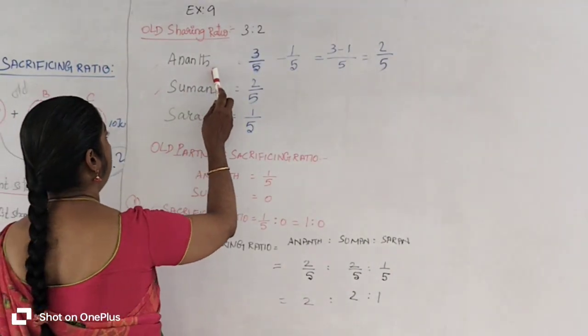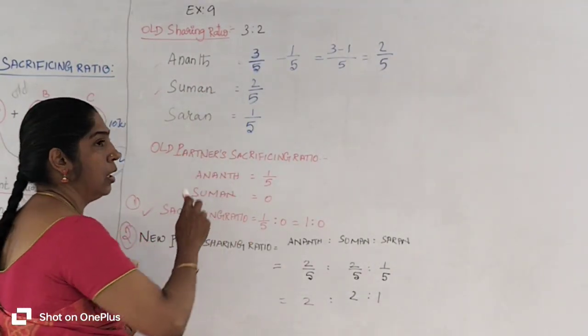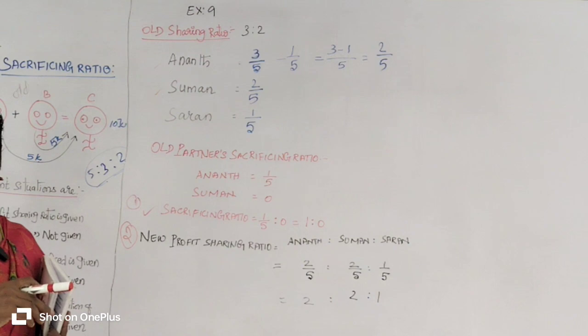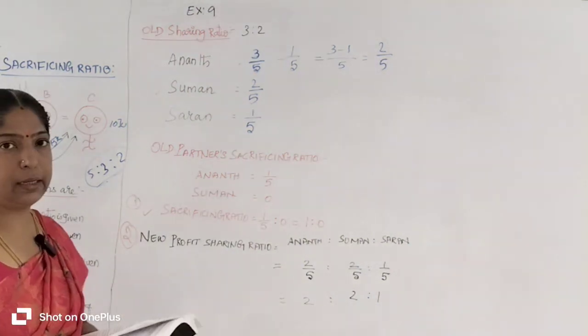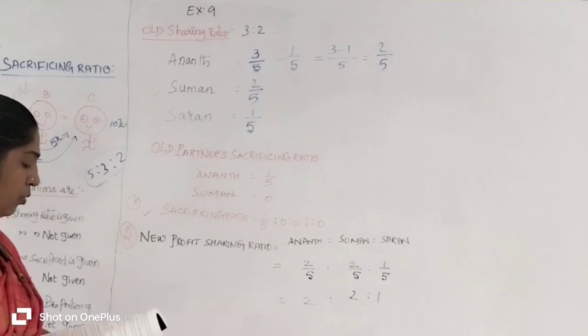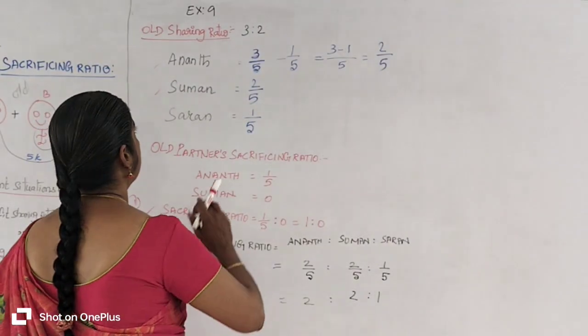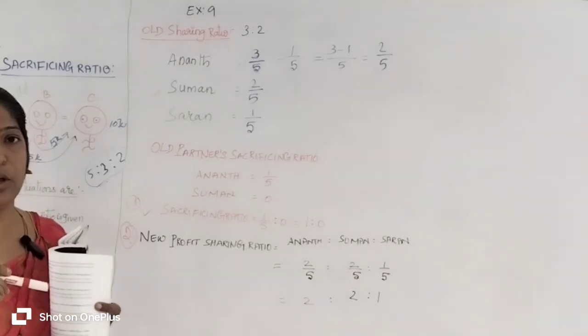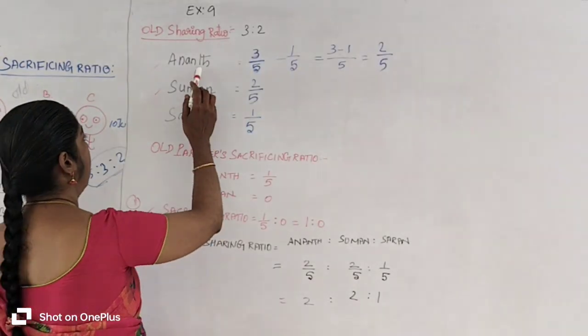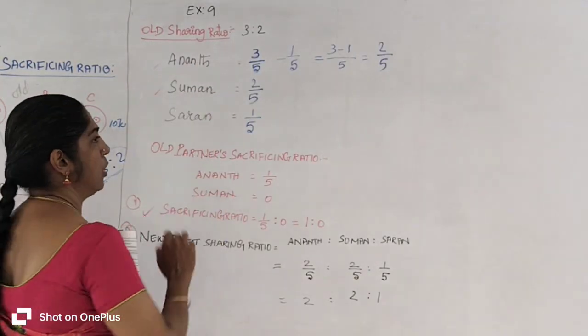Listen. Who are the partners? Saran, Anand and Suman. First we are going to apply what is given in the question as it is. What is the old sharing ratio? 3:2. Old sharing ratio belongs to the old partners, Anand and Suman.